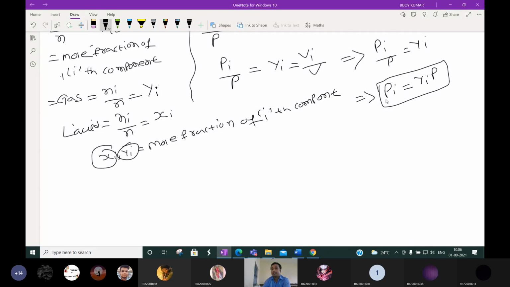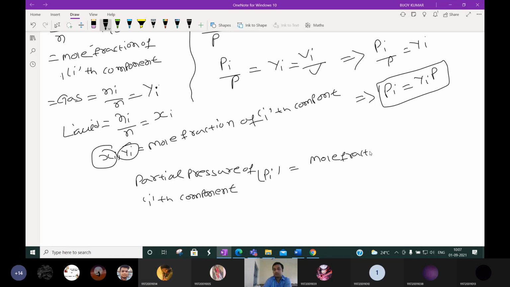Here we derived that the partial pressure of the ith component, Pi, is equal to the mole fraction of the ith component, Yi, into total pressure.